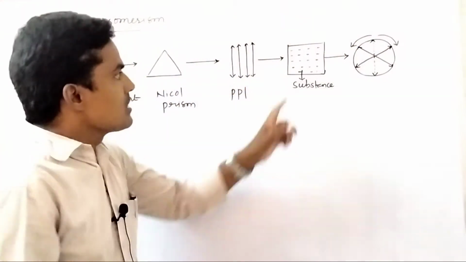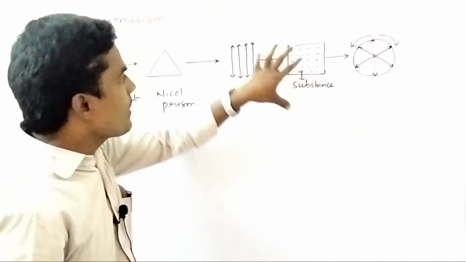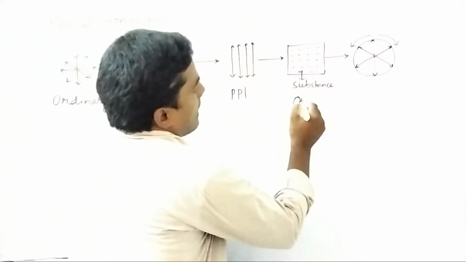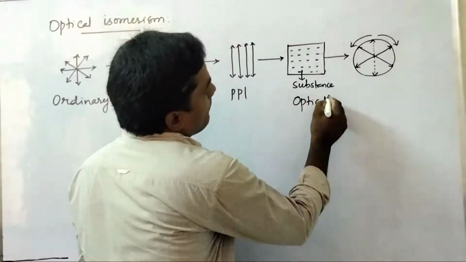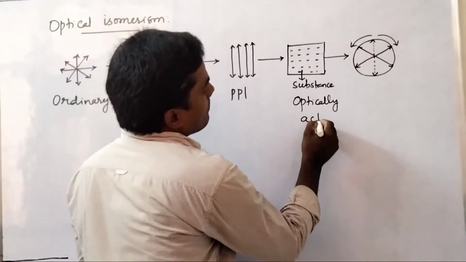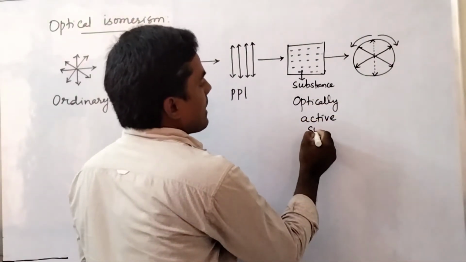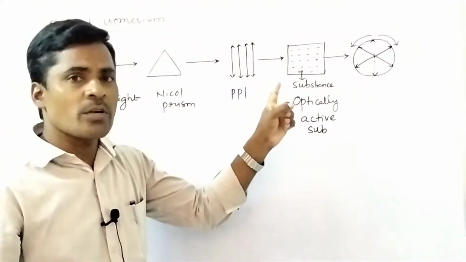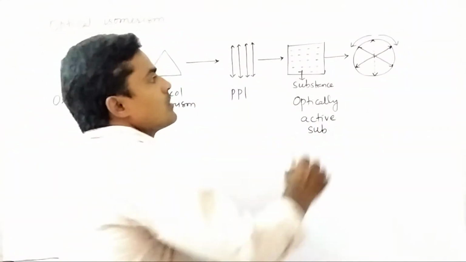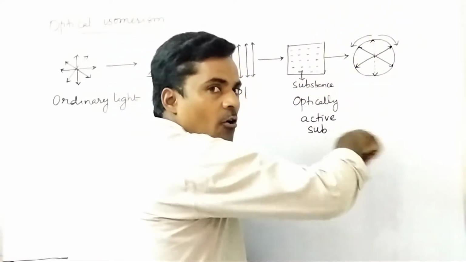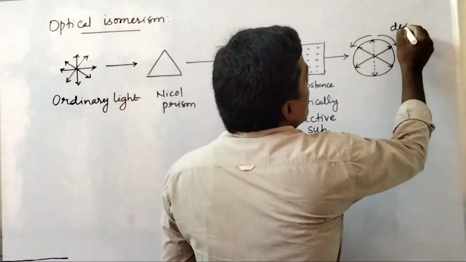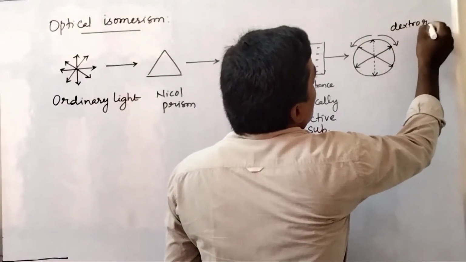Such substances which rotate plane polarized light are called optically active substances.